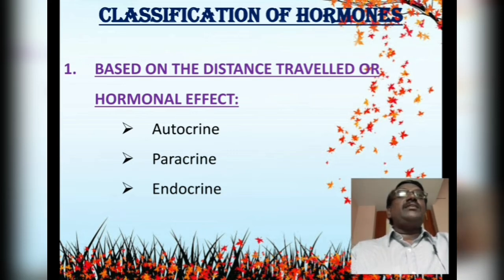This follicle stimulating hormone is secreted from the pituitary gland, which is located in the head region, and it travels through the bloodstream, and finally it reaches either the testicular follicle or the ovarian follicle, where it performs its functions. So, in this way, based on the distance travelled or the hormonal effect, the hormones are classified into three types: autocrine, paracrine and endocrine.